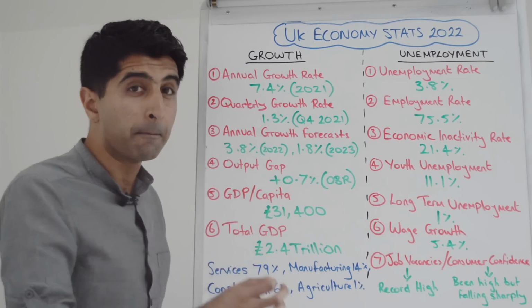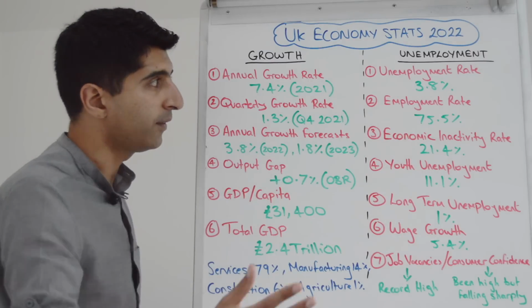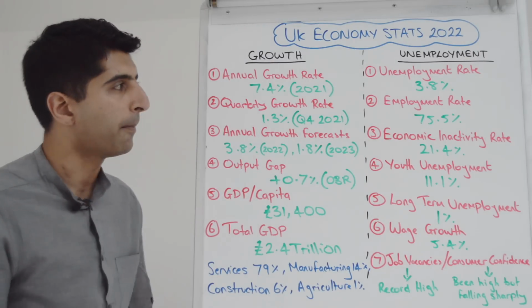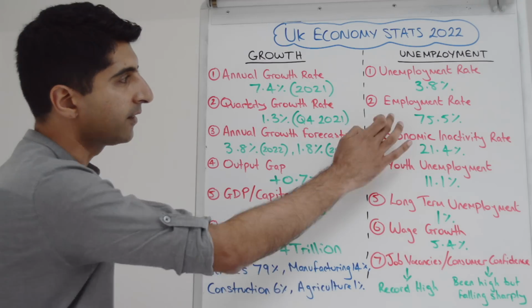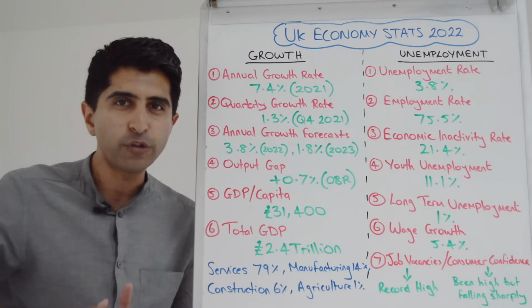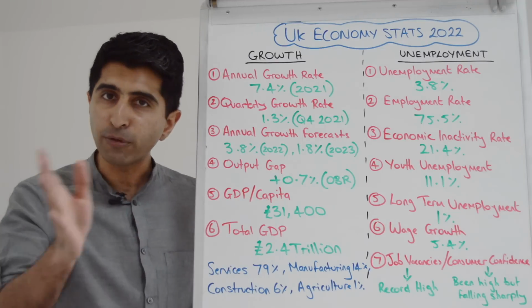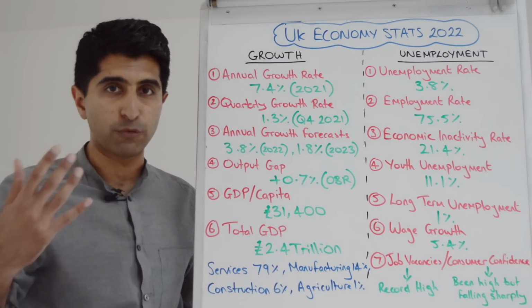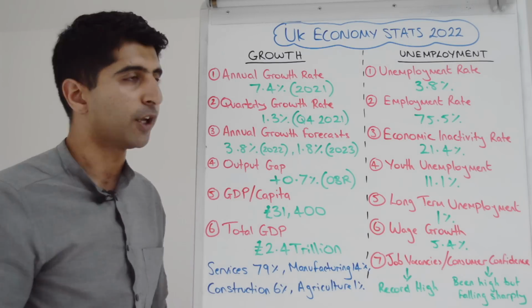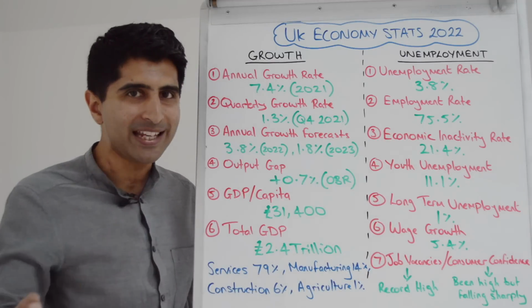So this is a remarkably good performance, a remarkably low figure in the UK, a positive sign and a sign of how tight the labour market is. However, there is a caveat to this, and that's the next two figures. Our employment rate, that is those of a working age who have a job, is 75.5%. Now pre-COVID, that figure was 80%. So even though unemployment has recovered back to pre-COVID levels, the employment rate hasn't gone back anywhere near the 80% mark.